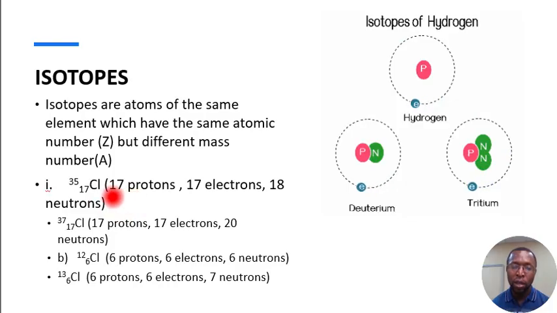Another example is chlorine. You can see this first chlorine has 17 protons, 17 electrons, and 18 neutrons. So the sum of the protons and the neutrons is 35, and the mass number is 35. For the next chlorine, the mass number is 37. The atomic number remains 17. So these are isotopes. Once the atomic numbers are the same and the mass numbers are different, they are known as isotopes. We will not go beyond this for now.